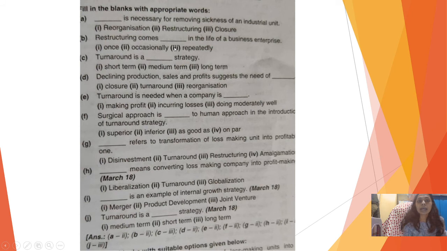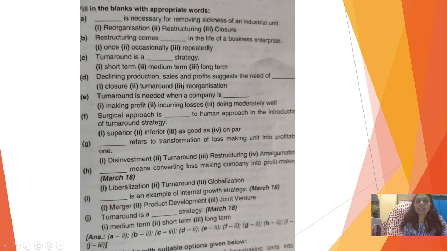Restructuring comes in the dash in the life of business enterprises. So restructuring comes occasionally. Turnaround is a dash strategy. Turnaround is a long-term strategy.